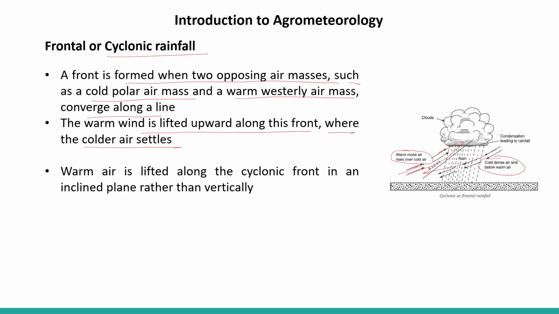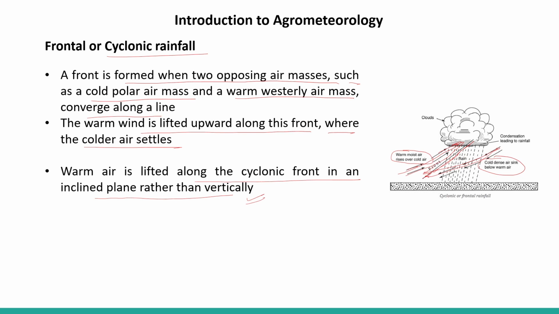So warm air is lifted along the cyclonic front in an inclined plane rather than vertically. We can see here the rising of the warm moist air is in an inclined fashion.